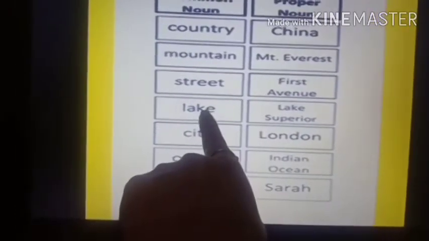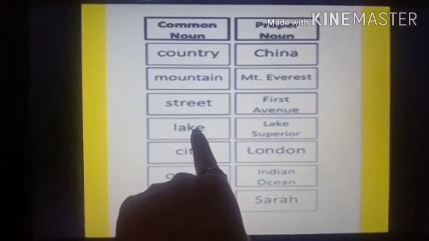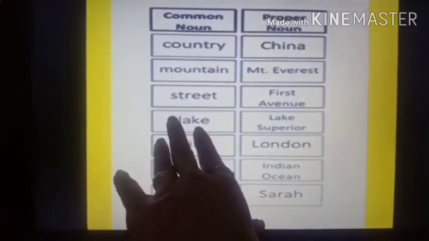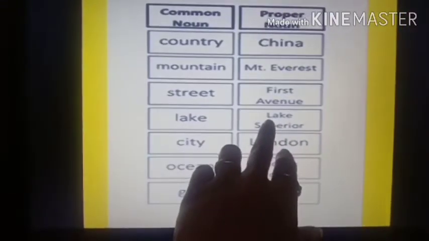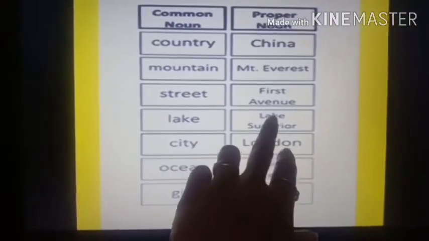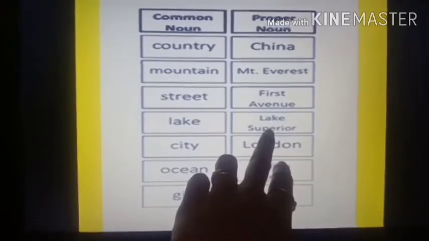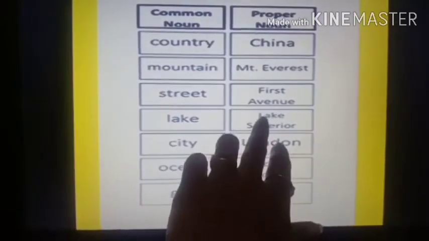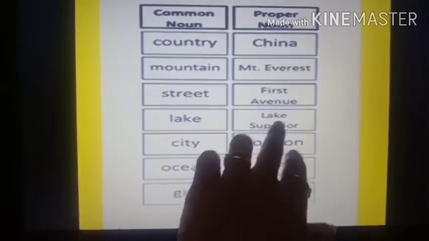Now lake. There are so many lakes, right? In the whole world there are so many lakes. So now lake is a common noun. But if I give a name to the lake, Lake Superior. Lake Superior is a name of a lake. So when I give a name to the lake, it becomes a proper noun. So Lake Superior is a proper noun.